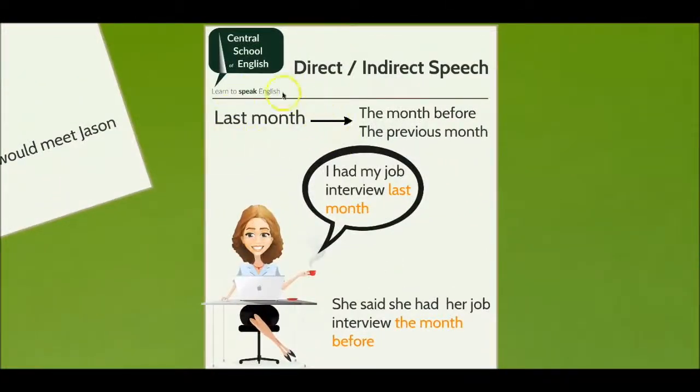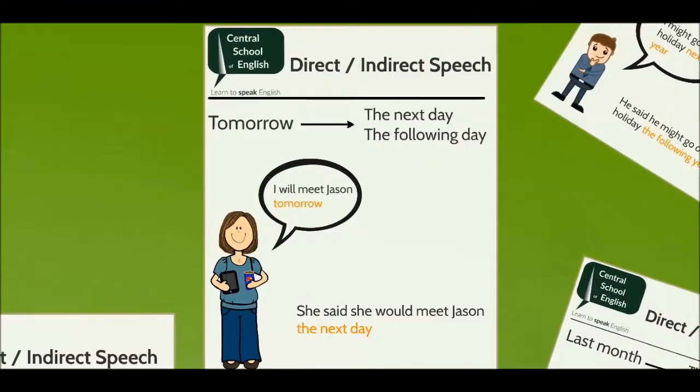The time expression last month may have to change to the month before or the previous month when we change direct speech into indirect speech. For example, "I had my job interview last month" changes to "She said she had her job interview the month before." The time expression tomorrow may have to change to the next day or the following day when we change direct speech into indirect speech. For example, "I will meet Jason tomorrow" changes to "She said she would meet Jason the next day."